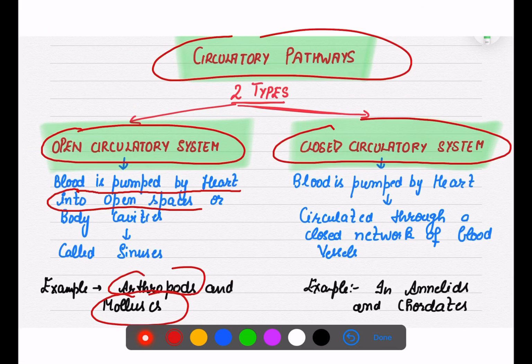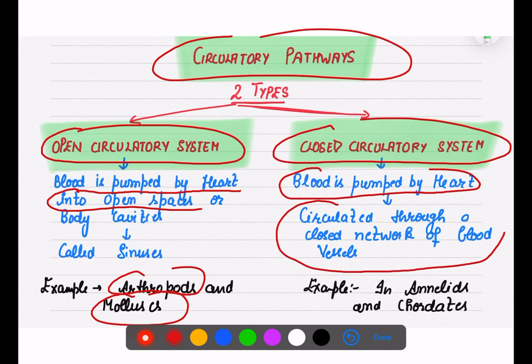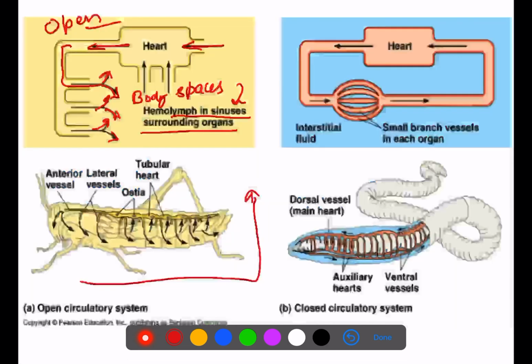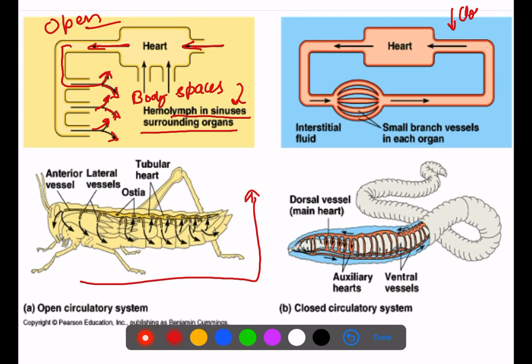But when blood is pumped by the heart and circulated through a proper network of blood vessels, then this type of circulation is called the closed circulatory system, right? As you can see, this is the heart, and the heart is pumping the blood into a network of vessels, and then they transfer the blood to different organs.